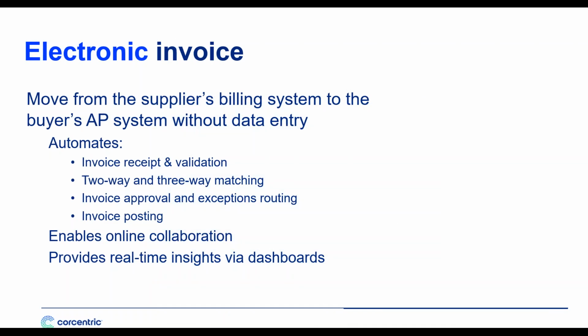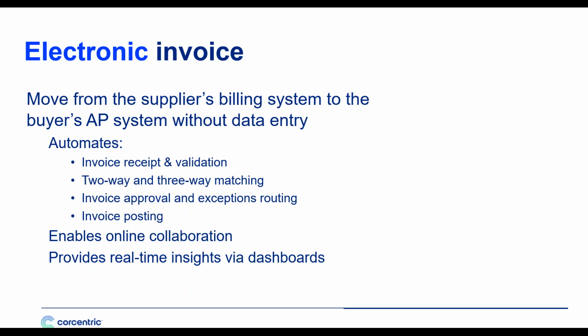Another key technology to consider is electronic invoicing. Electronic invoicing eliminates paper. It moves invoices from your supplier's billing system electronically to your AP system without the need for any data entry. With an electronic invoice solution, you're able to automate invoice receipt so that you can automatically validate whether the supplier in this invoice is legitimate.